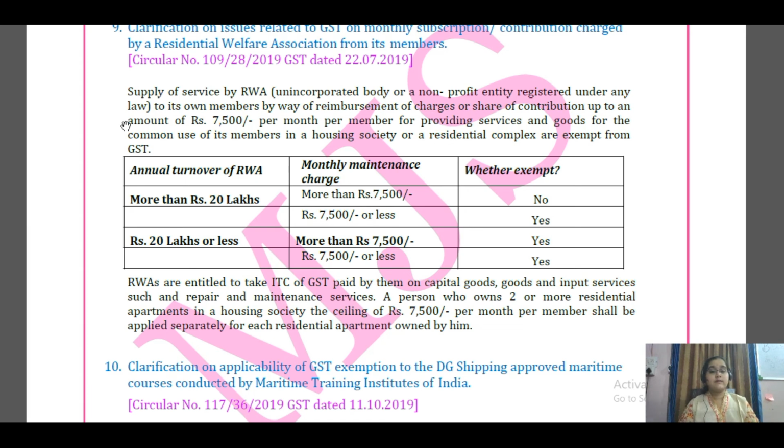And here the other question comes that we need to keep in mind: this charge of 7,500 or more or less, whatever the charge is per month, is per member and separately applied for per residential unit. So let us say a person has two units in a housing society, so individually for each housing unit he will pay 7,500 per month as charges. Therefore this charge is per month per member per unit.